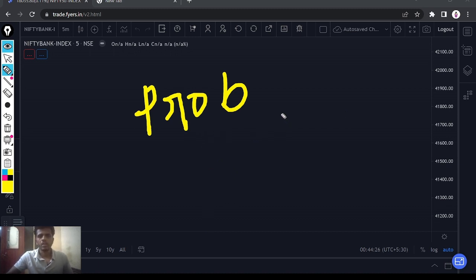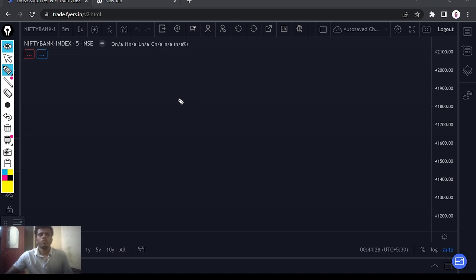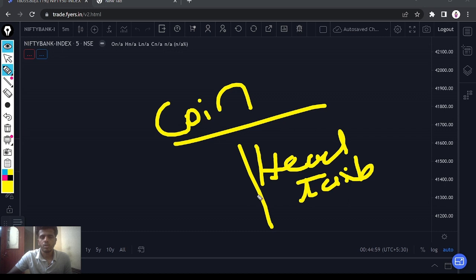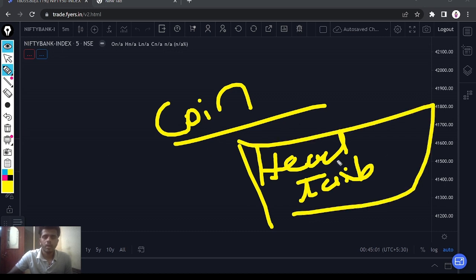The first one I will explain is probability. Probability is something you use whenever you have uncertain events, that means you don't know what will happen in future. In this situation we use probability. For example, if you're tossing one coin, there may be two chances. When you toss it, you may get head as a result, or you may get tail. You don't know what will happen, but there are two chances.